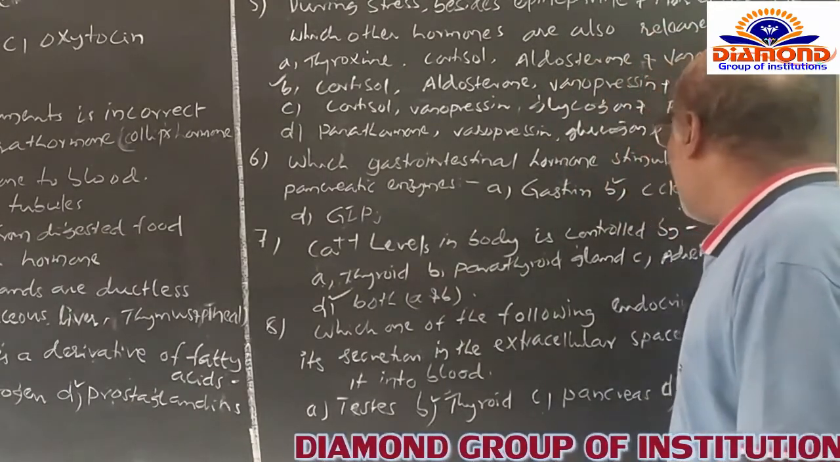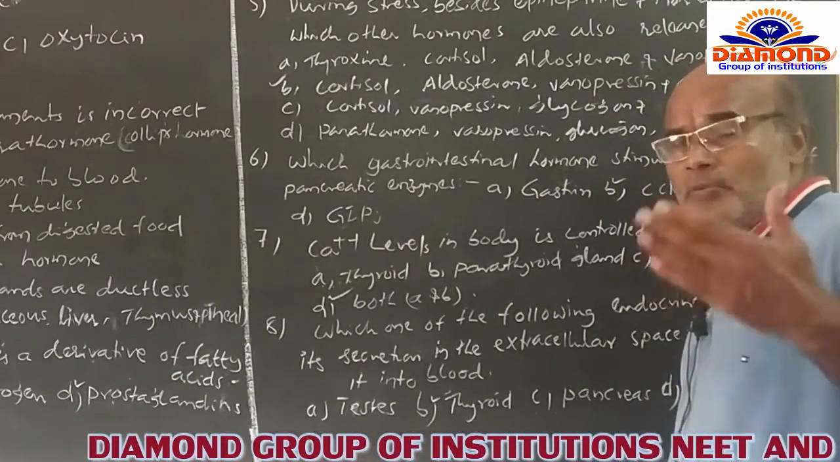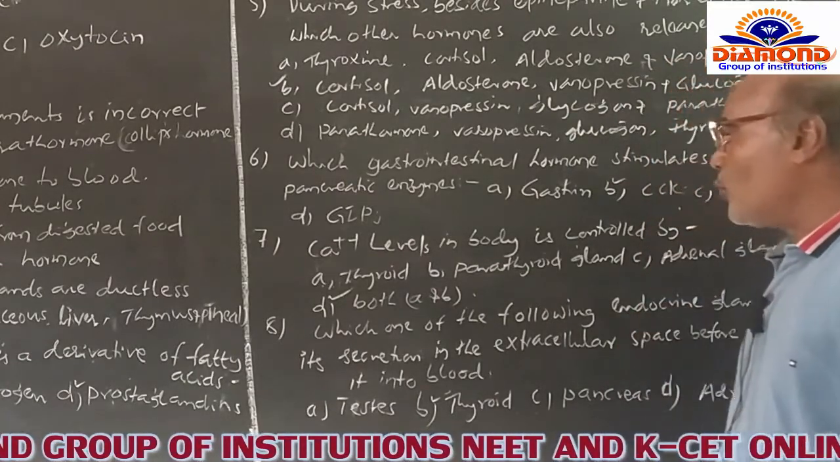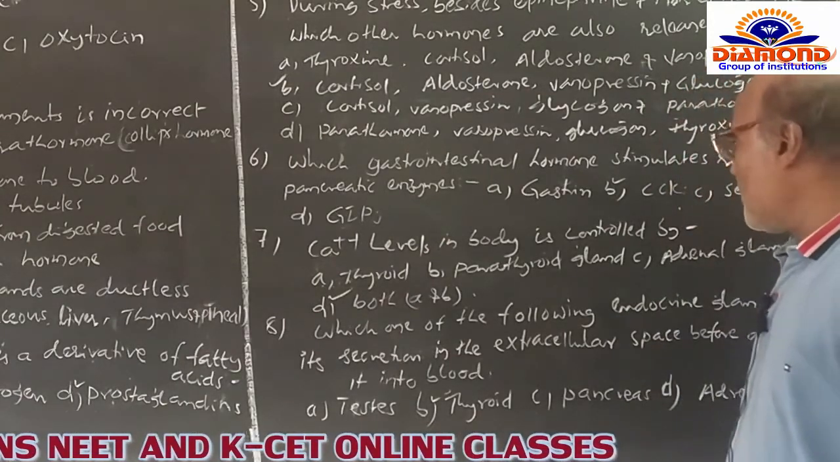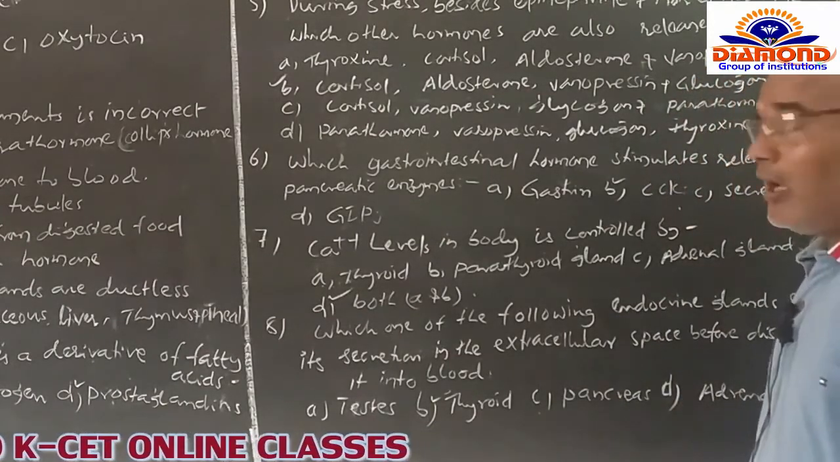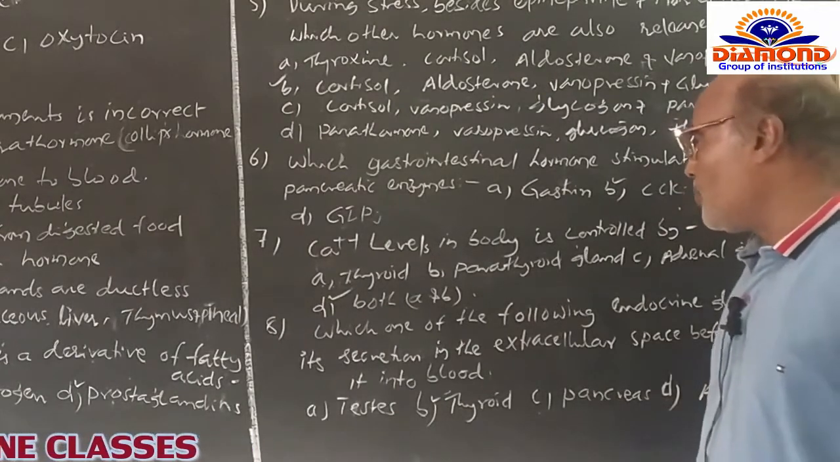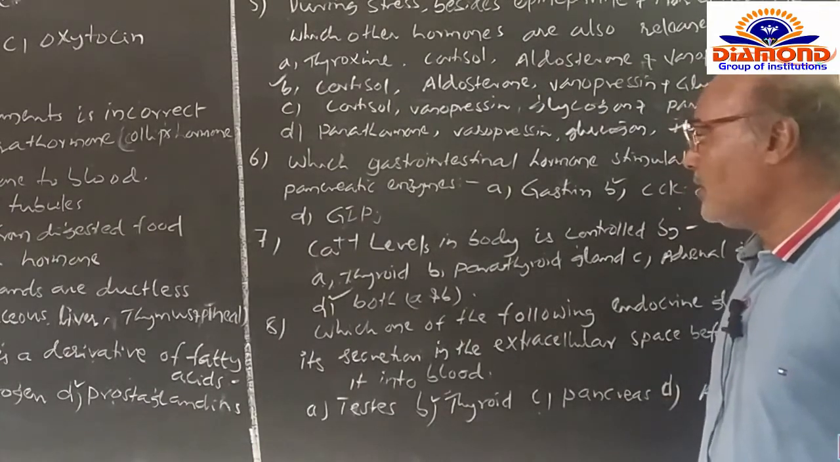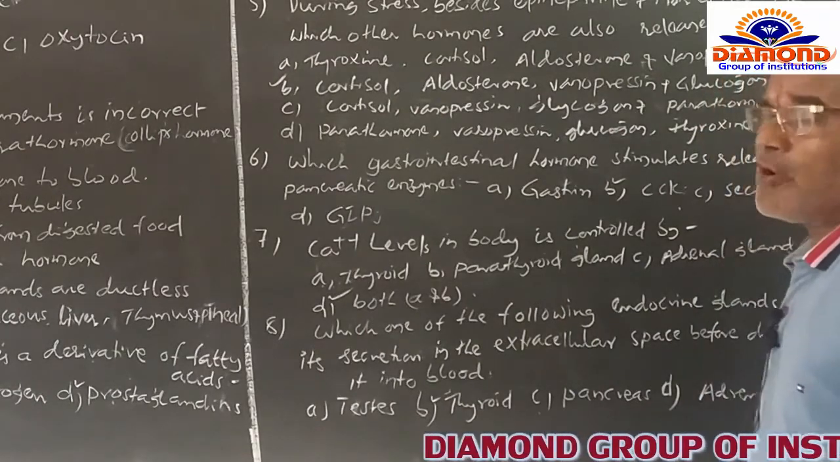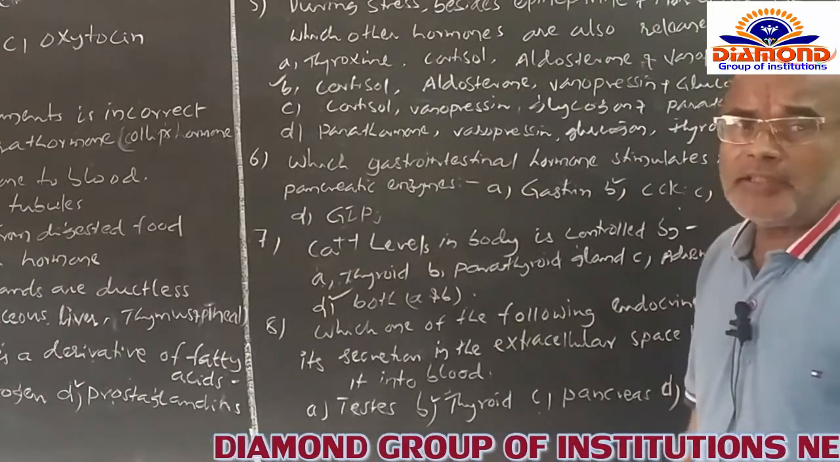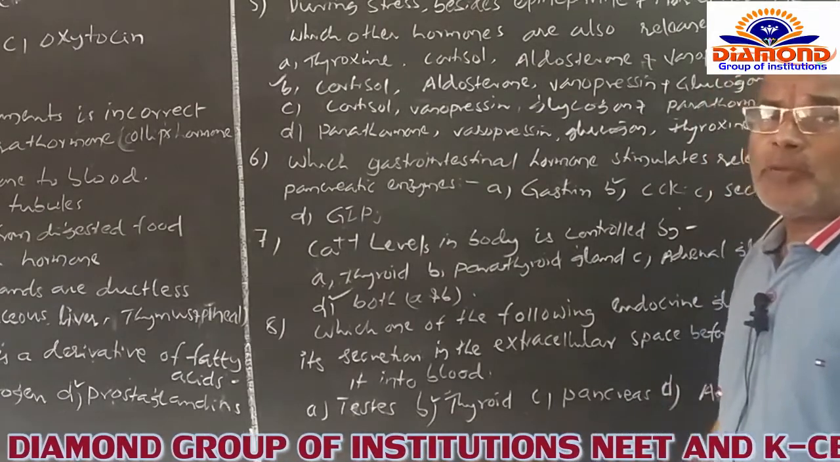Calcium levels in the body are controlled by. Options are given like this: A thyroid, B the parathyroid, C the adrenal gland, and D both A and B. Of course here the thyroid gland with the support of the parathyroid gland, these two glands are maintaining the levels of calcium in the blood itself.